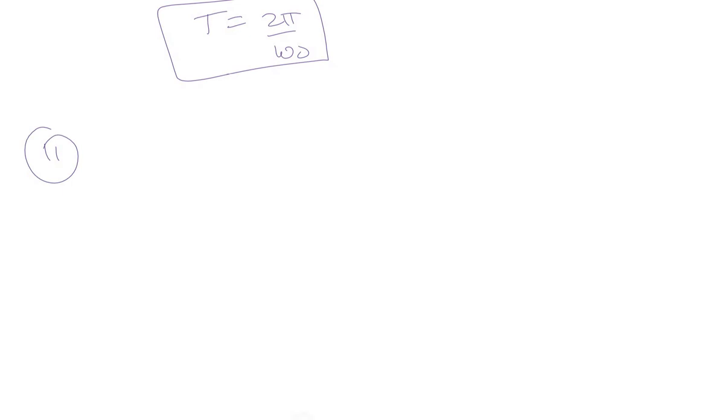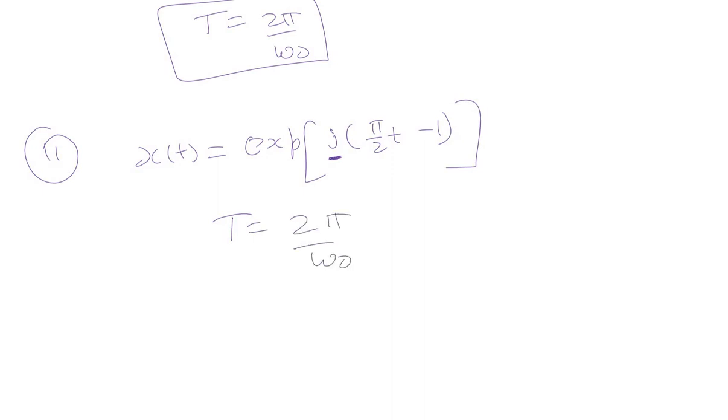Next part is x(t) = exponential, and the argument is j times (pi by 2) times (t - 1). We need to find its fundamental period. Clearly we can see that it's a complex exponential, so the fundamental period will be 2 pi by omega naught. The value of omega naught is pi by 2, so the time period comes out to be 4.